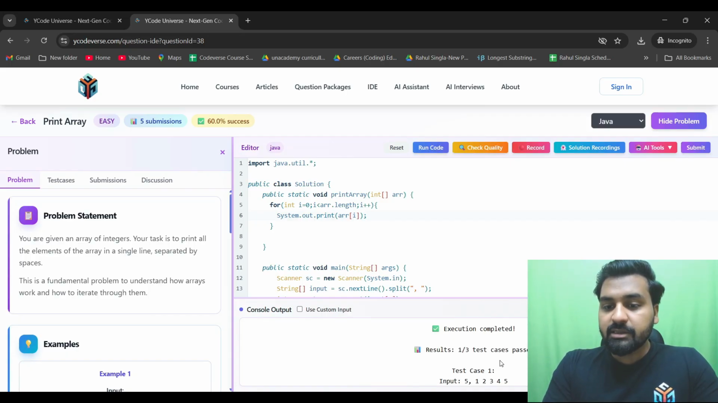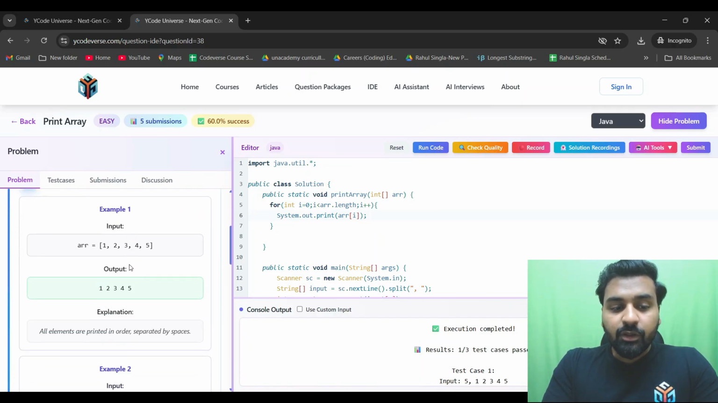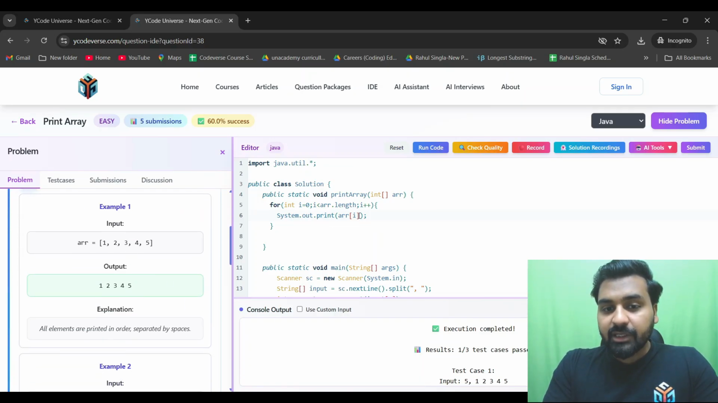You can see everything is done. Okay, the problem is we have to do it with the spaces in between, right? So what we have to do, we have to add the spaces. Now I can run the test cases. You can see 3 of 3 test cases have passed.